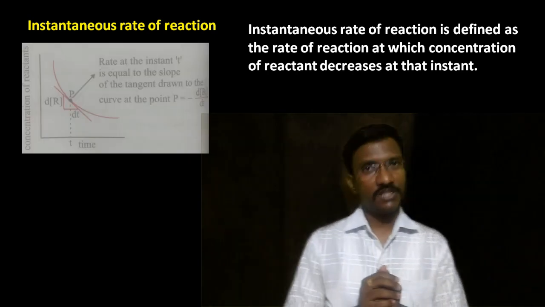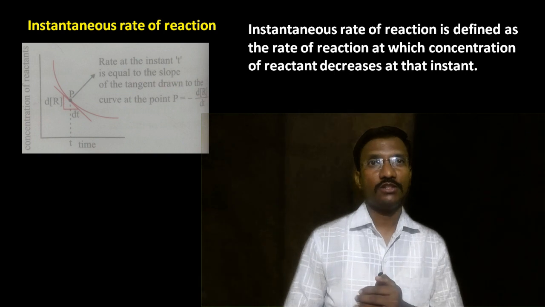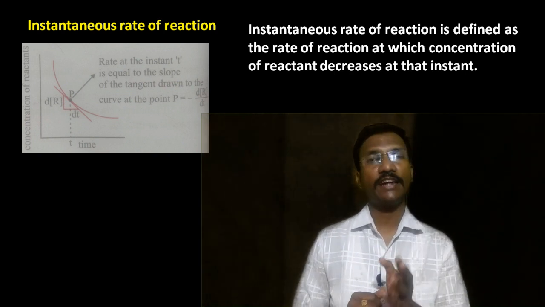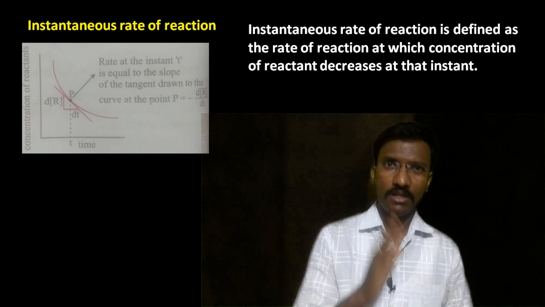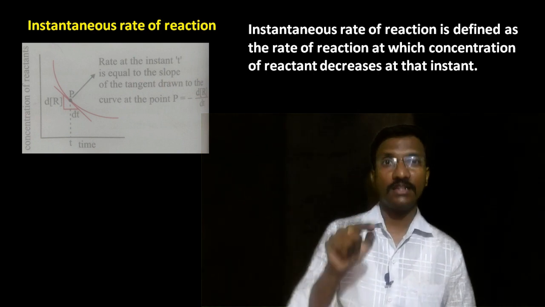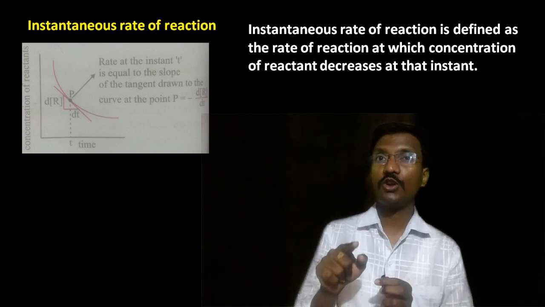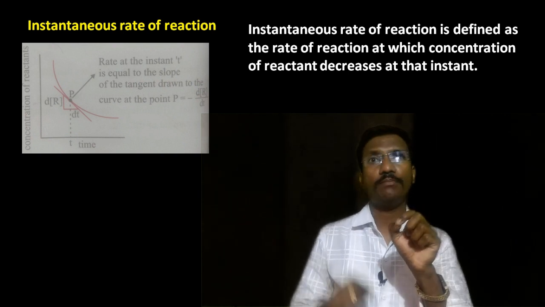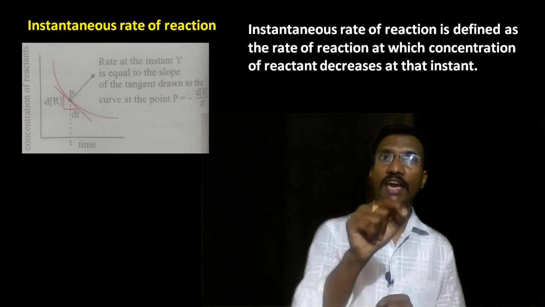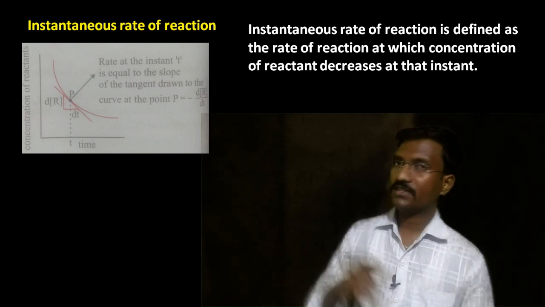Instantaneous rate of reaction is defined as the rate of reaction at which the concentration of the reactant decreases at that instant. The concentration of the reactant obviously decreases. The decrease in the concentration of the reactant at one particular point of time is called the instantaneous rate of reaction.